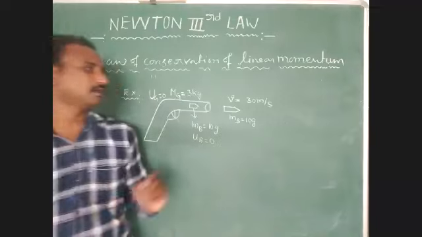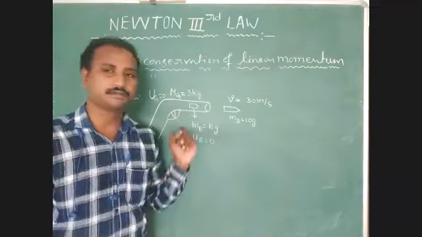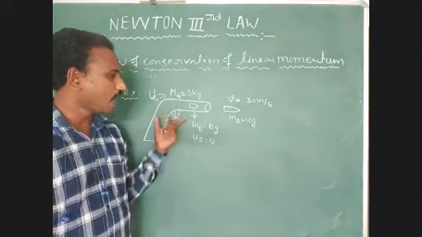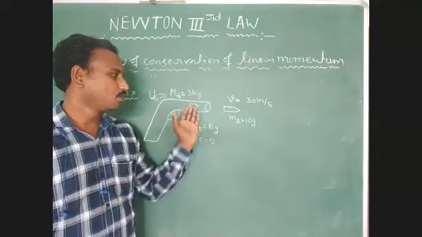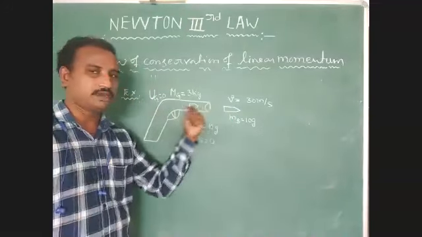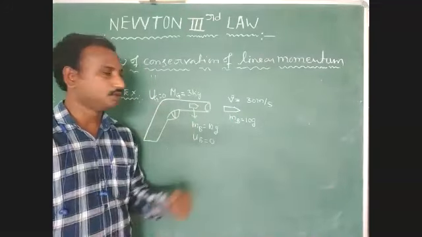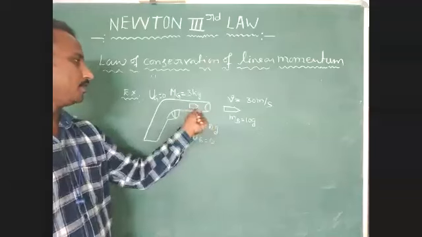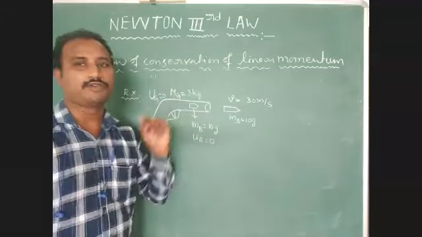Recoil velocity of gun means whenever we fire the gun, the bullet moves in the forward direction and the gun moves in the backward direction. During that motion, the gun gets one velocity.